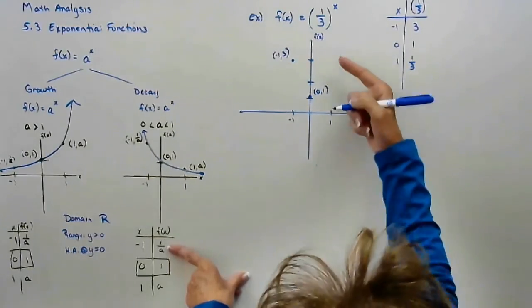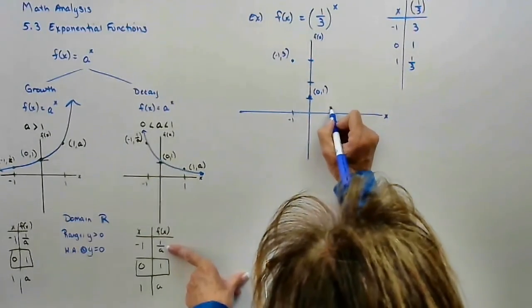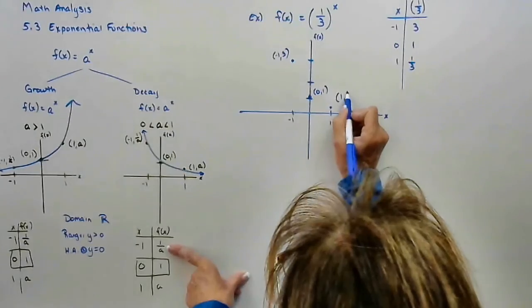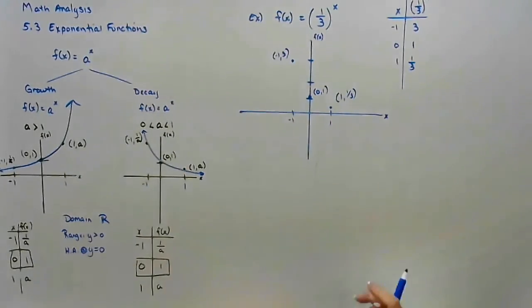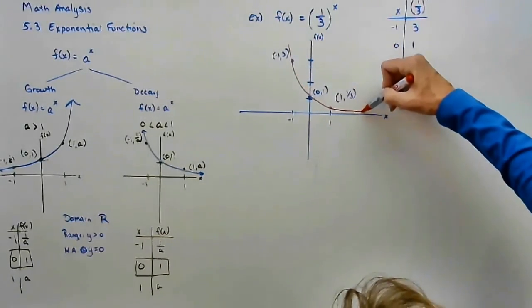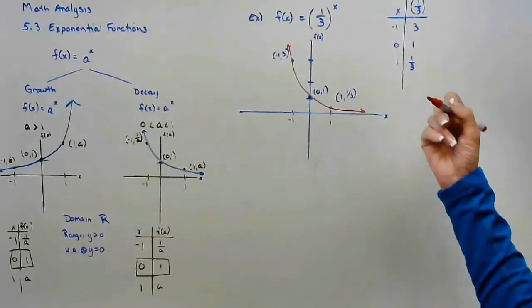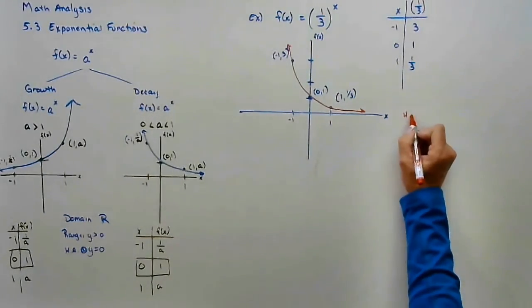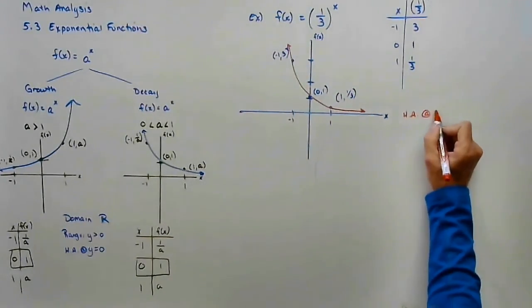At positive 1, 1/3 to the first is 1/3. And sure enough, our graph is decreasing with a horizontal asymptote at y equals 0.